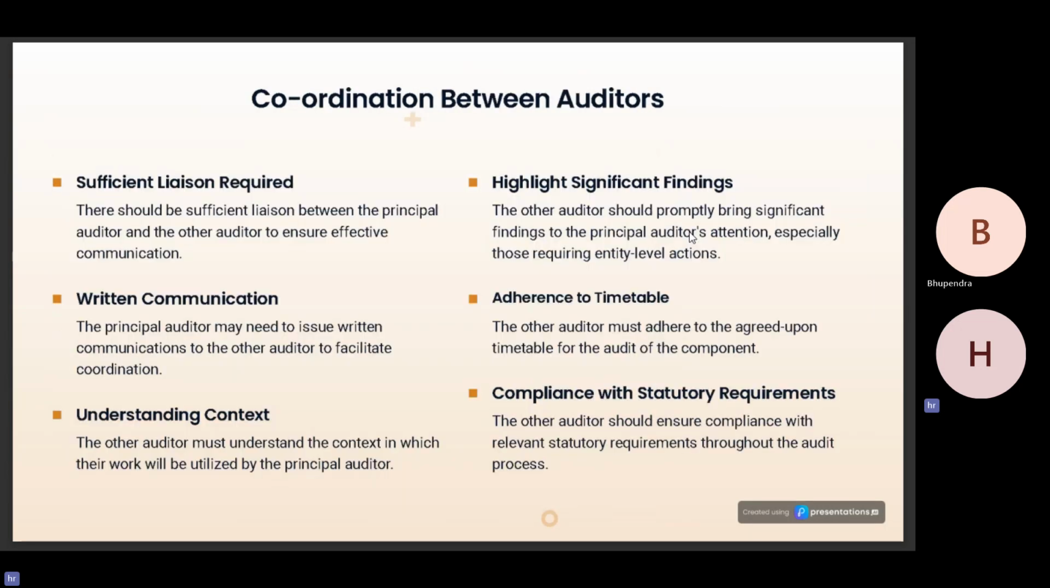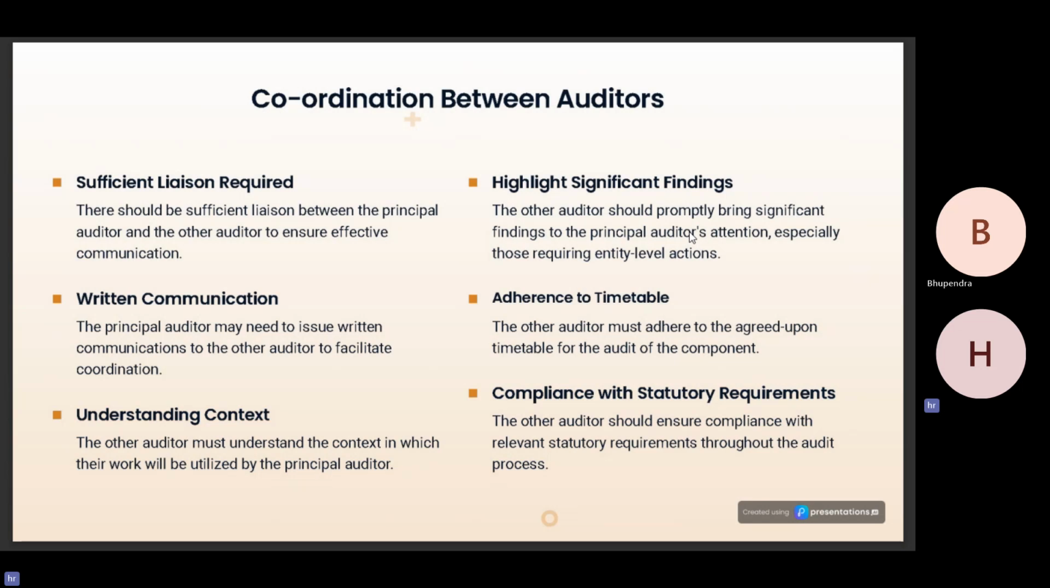Moving on to the next slide, it talks about coordination between the auditors. First point: sufficient liaison is required between the principal auditor and the other auditor, to ensure effective communication and smooth flow of information. Highlight significant findings. The other auditor should promptly bring significant findings to the principal auditor's attention, especially those requiring entity level actions.